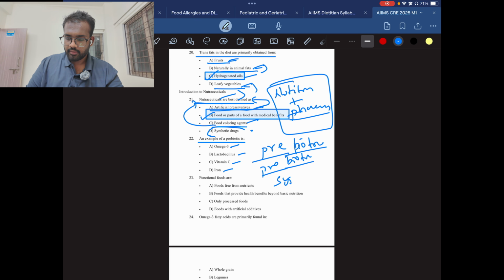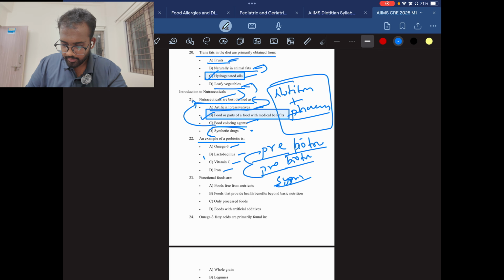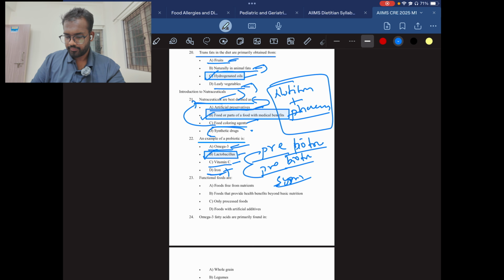And synbiotic is a combination of pre and probiotic, both the living organism and together with that the food which supports the living organism, I mean bacteria, to grow in the gut. Okay, the answer will be B, lactobacillus. Omega 3 is a fatty acid, vitamin C is a water soluble vitamin, and iron is an element. So the answer will be B, lactobacillus bacteria.